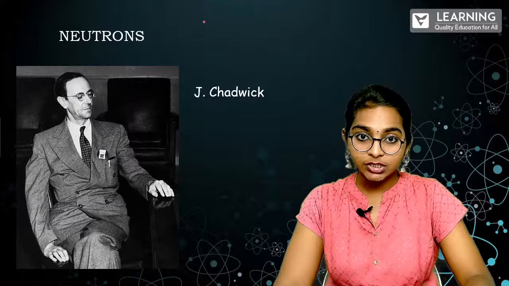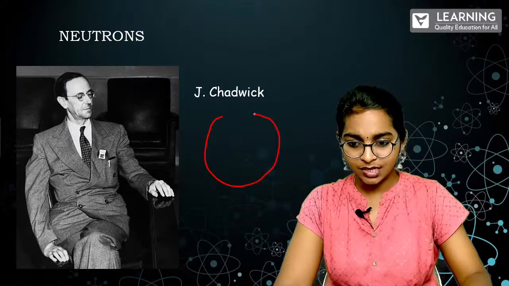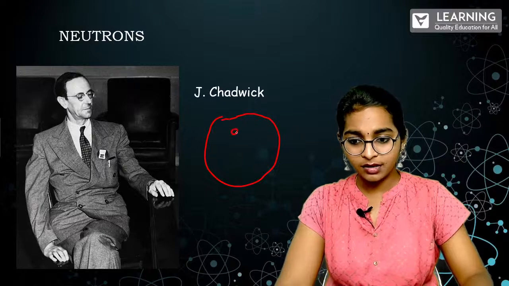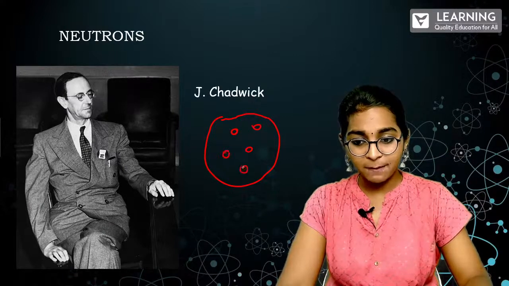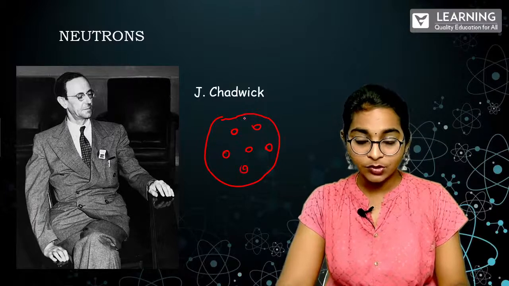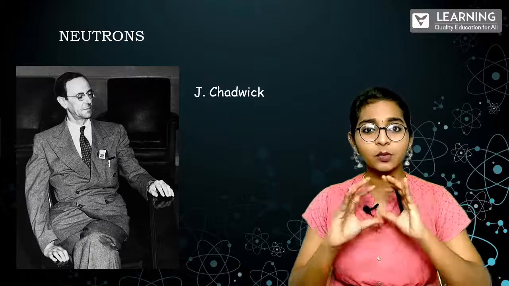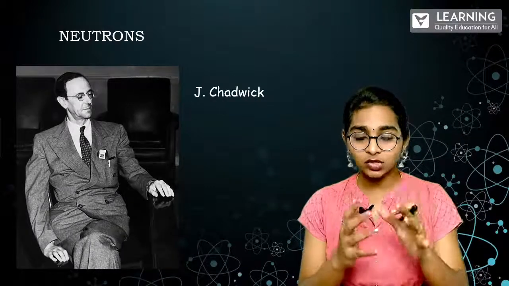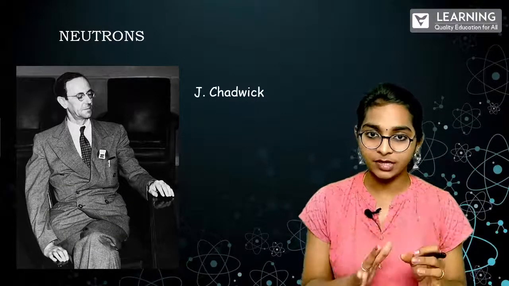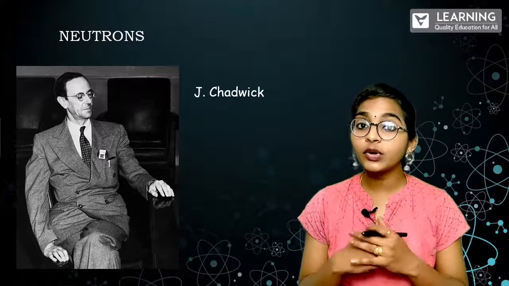So according to J.J. Thomson, we had it like this, right? We'll say this to be a plum pudding model where all the negative charges are actually embedded in it. That is what was inferred by J.J. Thomson, yes or no? According to him, it was just a sphere, or we can say a positive sphere, in which the electrons or the negative charges are just embedded. That's all he said.